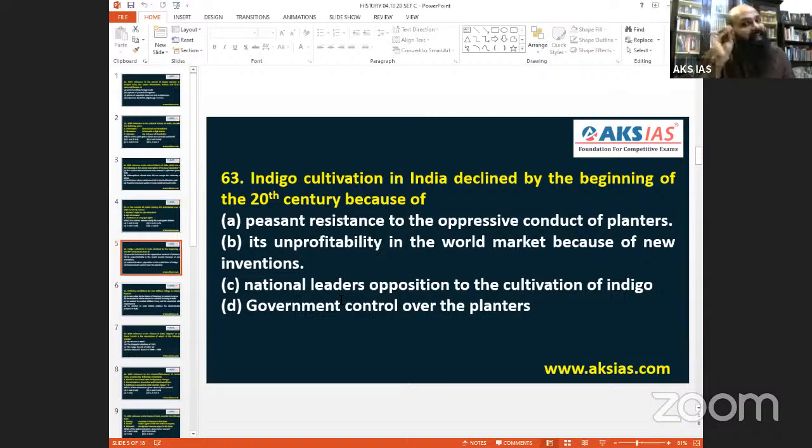So we need to find the apt reason. What I find is that second one, unprofitability. See, British, whether they like it or not, they will make us work. So it declined. One reason we can say is unprofitability. Why will I say this? When I teach world history, I mention this very exclusive part in the Industrial Revolution. So market because of new inventions. The new inventions are the reason. Because British made us do whatever they wanted.